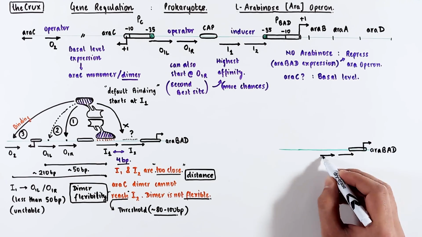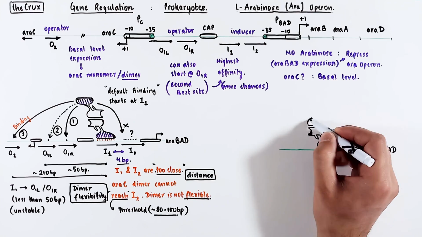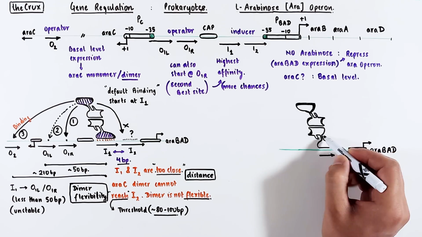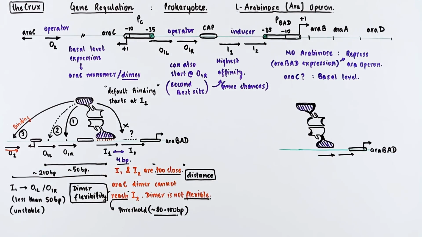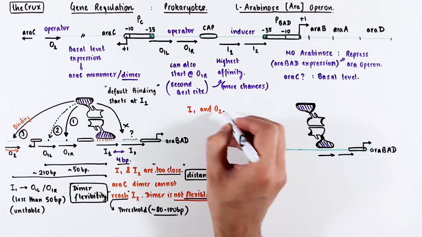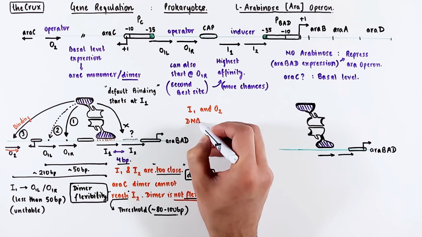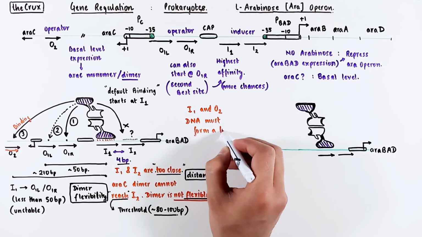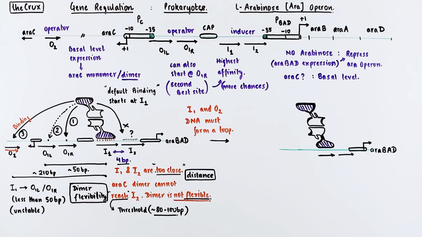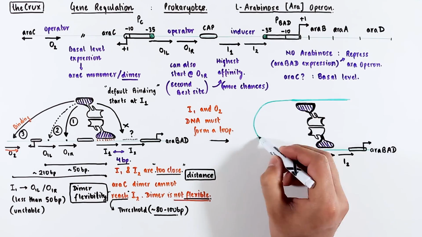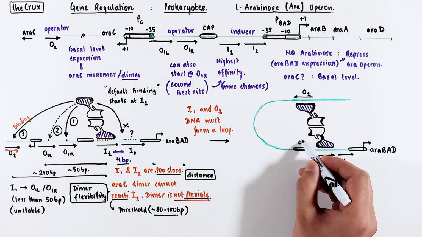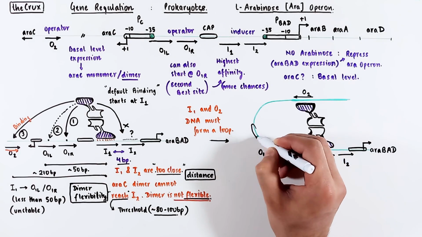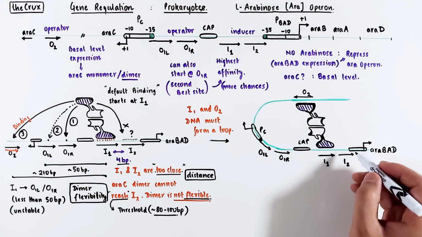Let's actually try to draw out how the binding of O2 would look like. Note that the O2 is facing this way, and the dimer is not flexible, which means that the dimer can only bind I1 and O2 at the same time if the I1 and O2 regions form a looped structure. If that happens, it'll look something like this, where the CAP site and the operator 1 and the promoter of araC is caught inside this DNA loop.